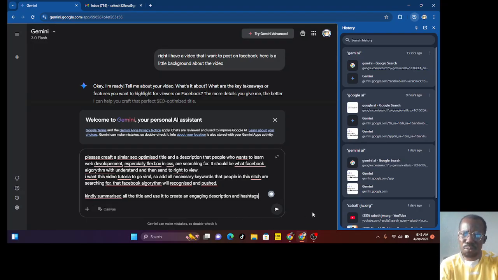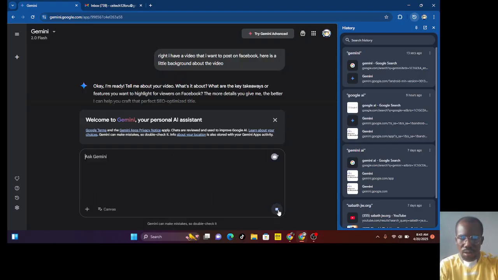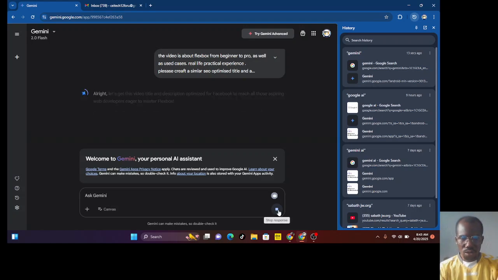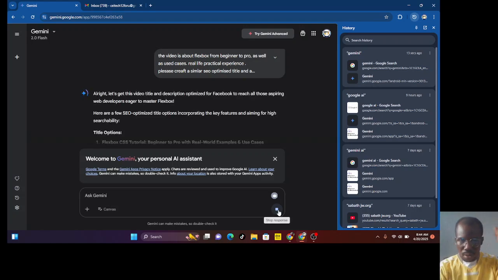For you to send, you bring your mouse to this place and click enter, or you just press enter on your keyboard and it will move. Sometimes you need to read what you've written, because there can be mistakes since you are just typing, so you have to cross check and make sure everything is okay before you send it to him. Now let's see what it says. He has finished the write up.